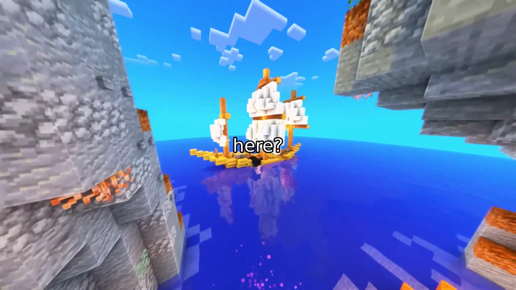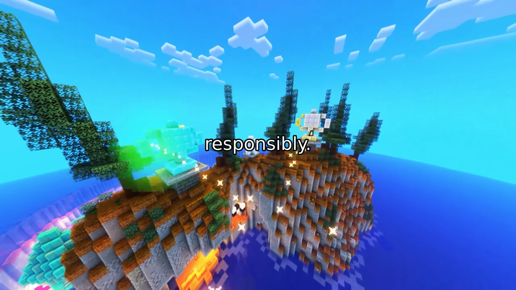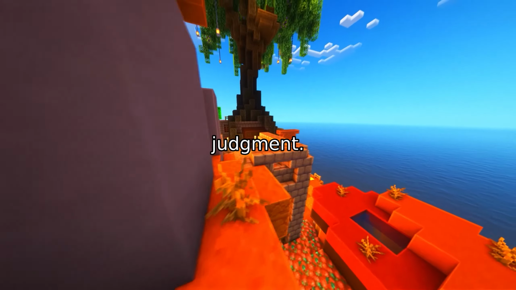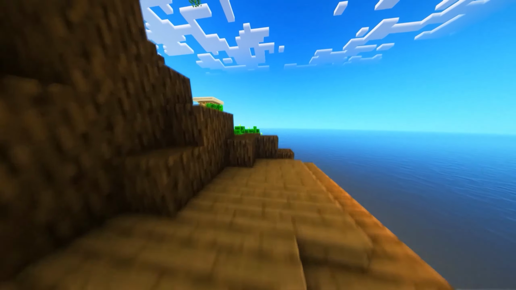So where do we go from here? The researchers say AI could help fight echo chambers, but only if we design it responsibly. Think of it as a tool to spark critical thinking, not a replacement for human judgment. And if you're curious about the nitty-gritty, all their prompts, code, and experiments are on GitHub.